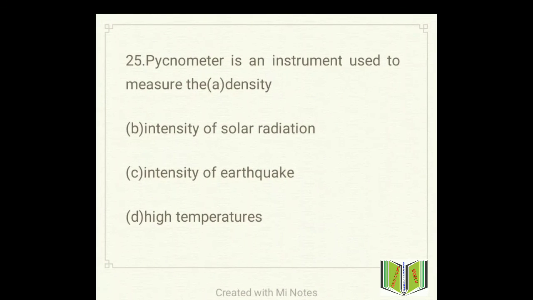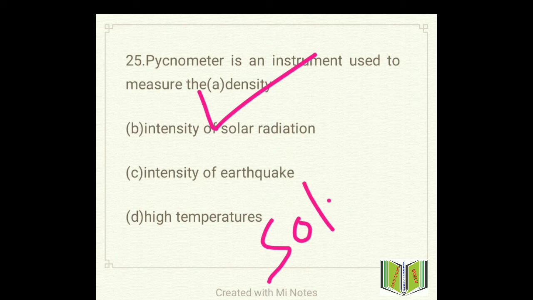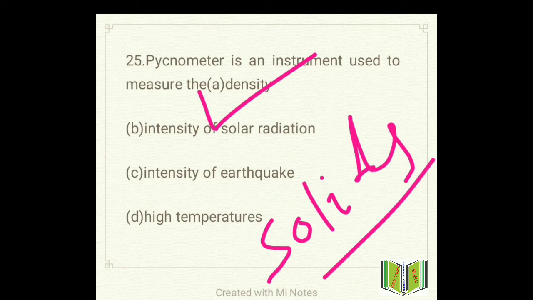That is question number 25. A pycnometer is an instrument used to measure, option A, density. Option B, intensity of solar radiation. Option C, intensity of earthquake. And option D, high temperature. So what will be the answer here? The answer will be option A, density. Okay, so a pycnometer is used to measure the density of solids. Is it clear? Move to the next question.